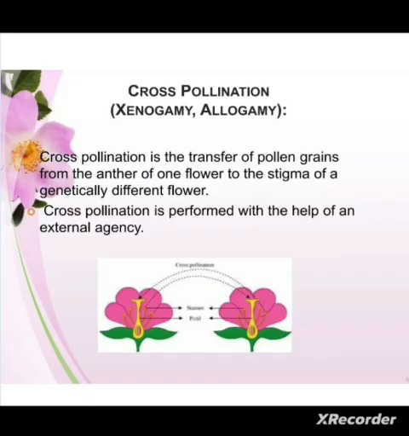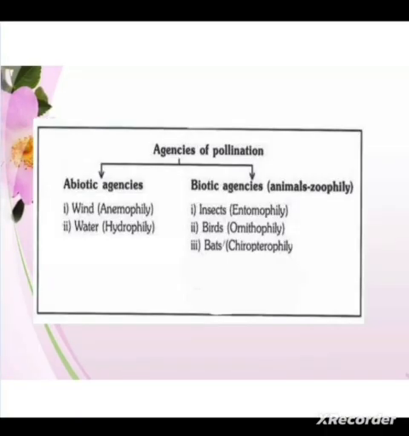It means cross pollination takes place between two flowers which are born on two different plants. Such a pollination is known as cross pollination, xenogamy. And this type of pollination requires different agents to bring the pollens to the stigma.